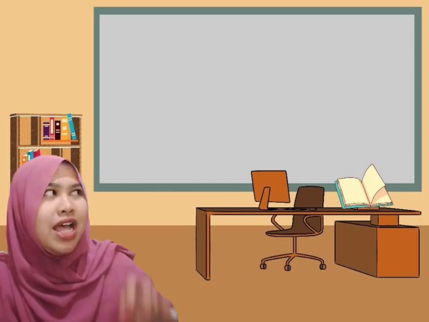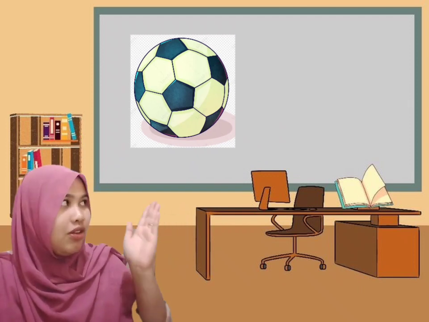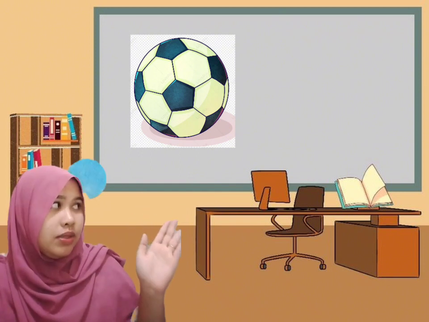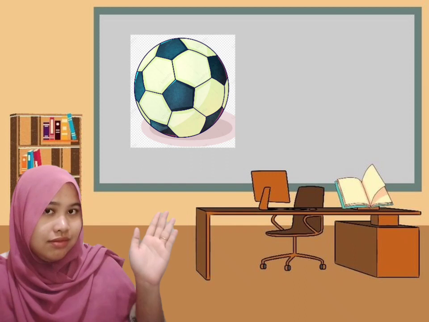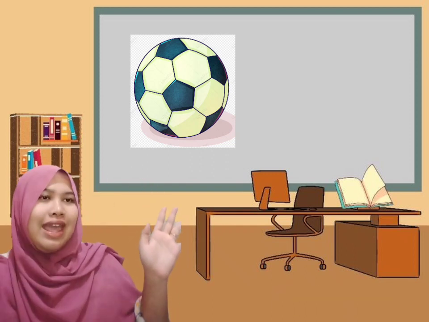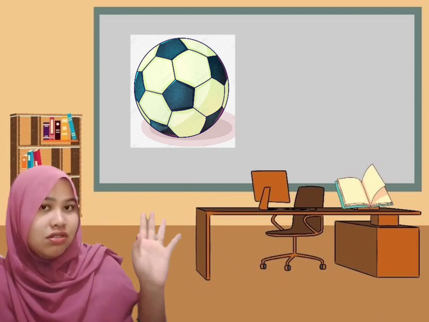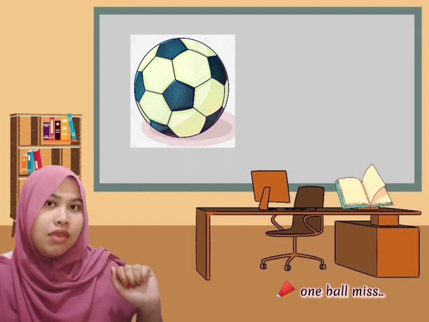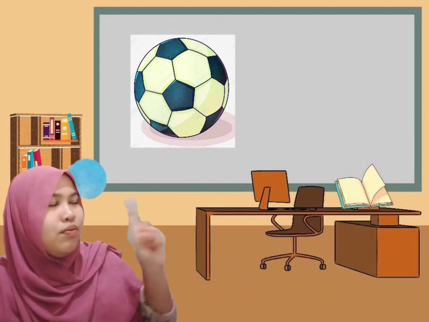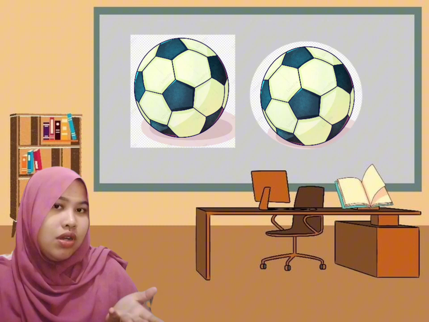It starts from this picture. What do you think about this picture? What kind of picture is this? Is it countable or uncountable? And what is the name of this picture? It's a ball, miss. Okay, good. And how many are there, the total number I mean? One ball, miss. Yes. So if I put one more ball beside this picture, how will it be?